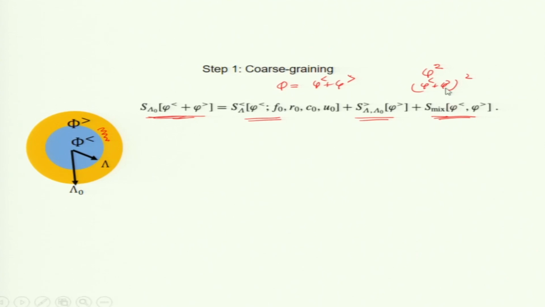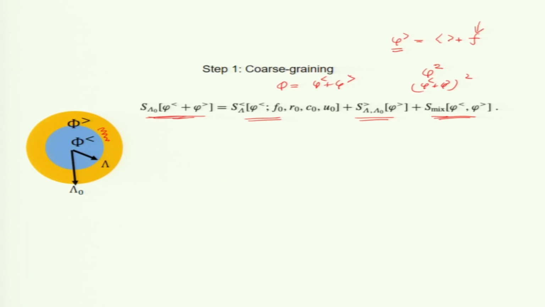Well, now one more thing I will assume is that phi greater is a random variable. It could have a random non-zero mean, but it is a random variable. So, phi greater equals some average value plus a fluctuation, and the fluctuation is Gaussian.